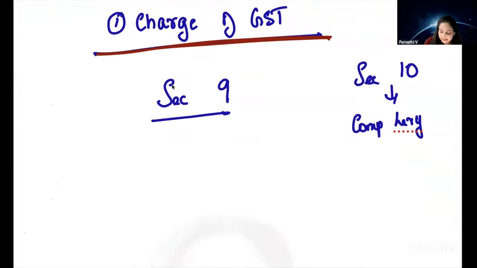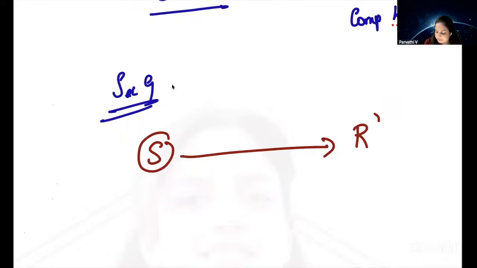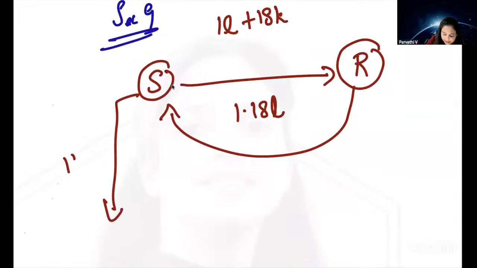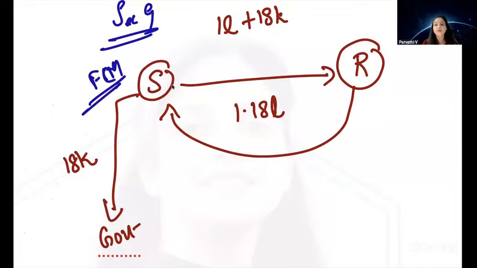In section 9, what did we learn? Section 9 is a charging section under GST. How does GST operate? There is a supplier. He supplies goods or services to a recipient. Let us take an example. If he is supplying goods worth 1 lakh, he will charge GST. He will collect the amount including GST from the recipient, and the supplier will pay GST to the government. We call this forward charge mechanism. This is how GST usually works.